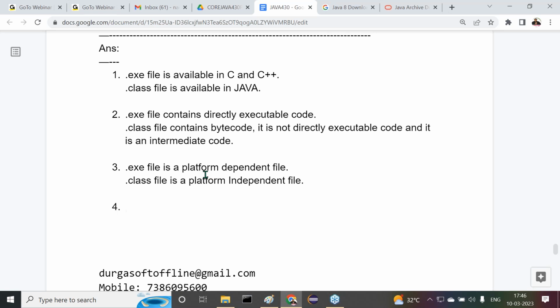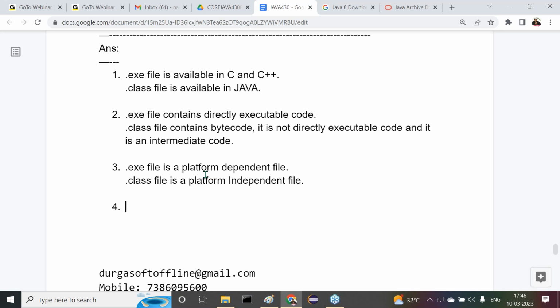Another point here: C and C++ do not have very good security. Security is there, but not good. But Java is a very good secure programming language. Java has very good security. All of you get my point or not?